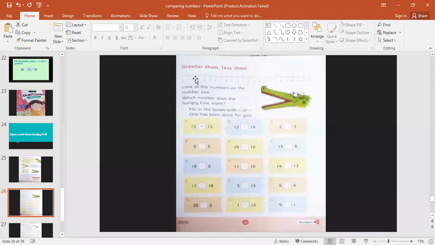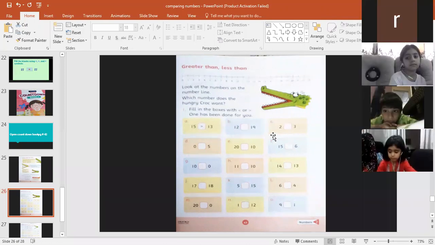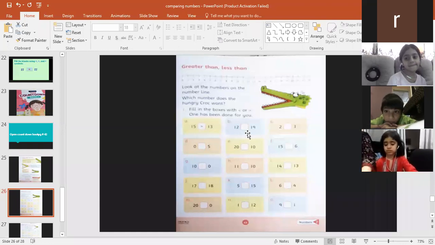You can see the numbers on the number line. I told you in the number line lesson that we use the number line to compare numbers. So here we can also use it. Anaya, do you have the countdown and the pencil in your hand? You will also give me the answers. But before solving on the countdown, you will give me answers by using your hands, by showing the symbols with your hand: less than, greater than, and equal to. Okay?